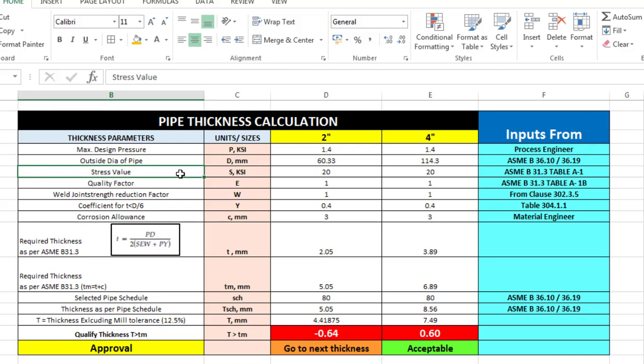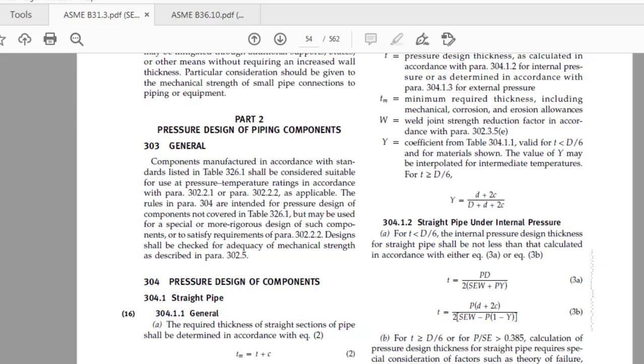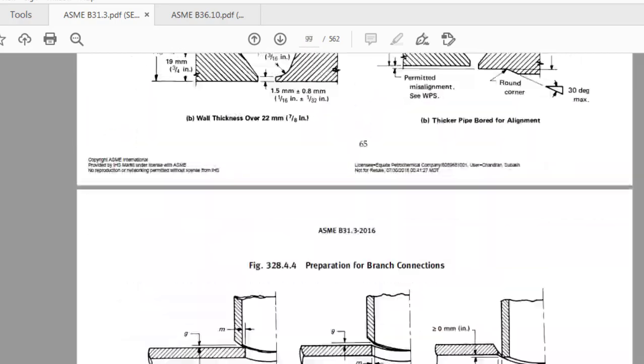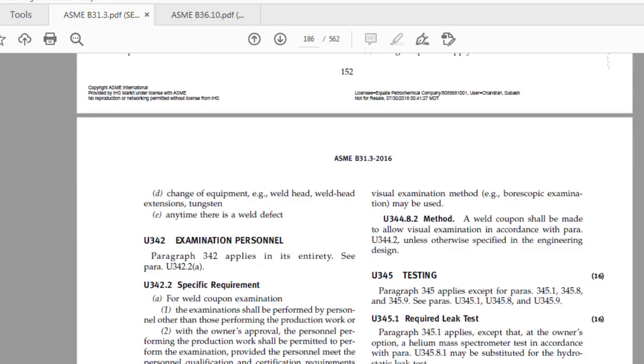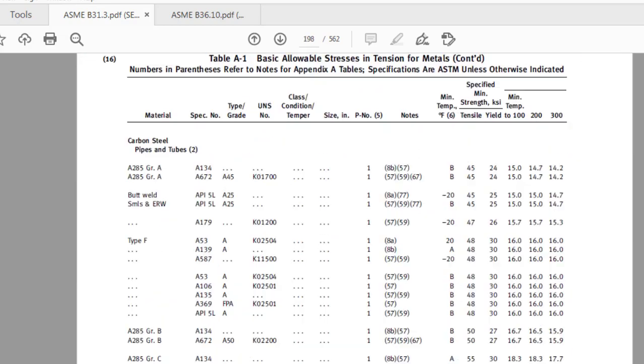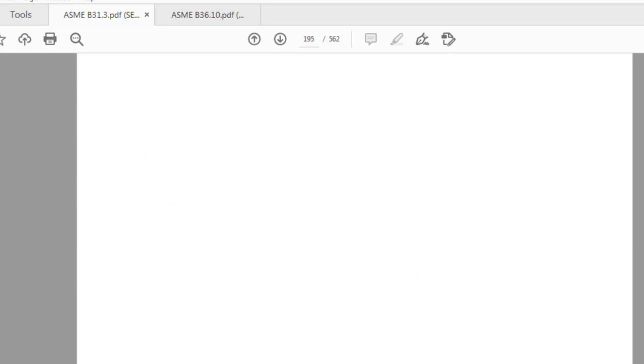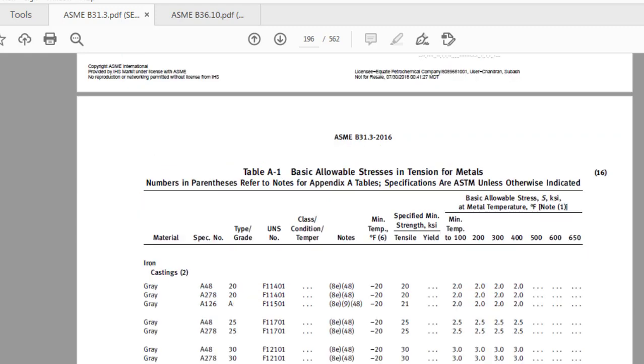And for the stress values you can take it from B31.3 table A1 actually. So I have to show you where it is, otherwise you may not be able to understand where it is. So this is table A1 basically. This is where we choose our stress values. Yeah, this is where we are here. Here we go. Yes, this is what it is, table A1. So table A1, what it says, basic allowable stress in tension for metals, I'm sorry.